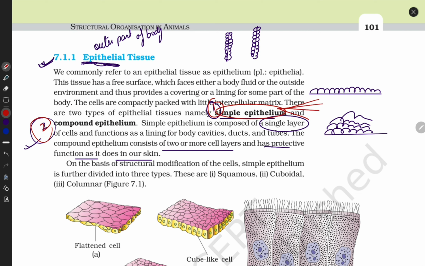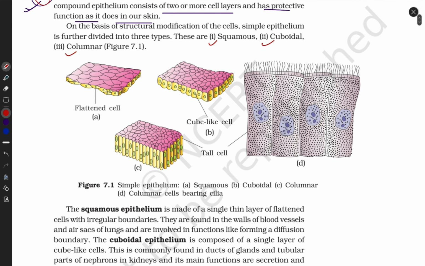Simple epithelium is further divided into 4 kinds of cells. First is squamous, second is cuboidal, and third is columnar. Look here: squamous cells are flattened, with no gap, maximum combination. Second is cuboidal, already cube-like in shape.